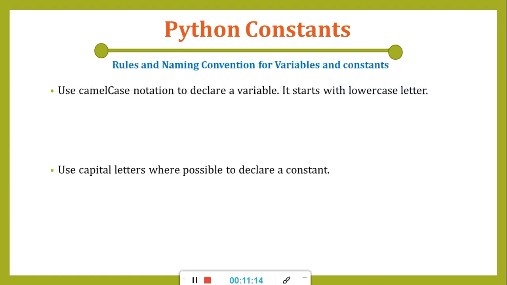Now, the rules and naming conventions that should be used when we are declaring variables and constants. Generally, camel case notation is used to declare variables. It always starts with a lowercase letter, and then we can use an uppercase letter in between, again followed by lowercase letters. This is only a suggestion, not mandatory, that it should start only with small letters.